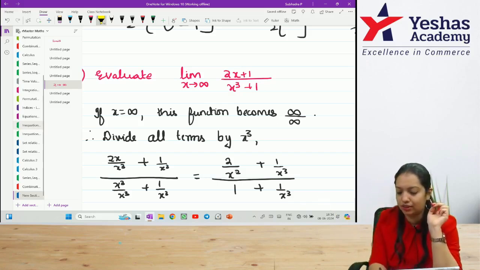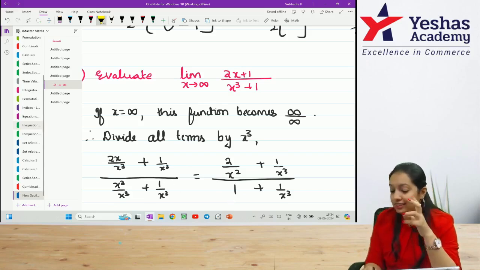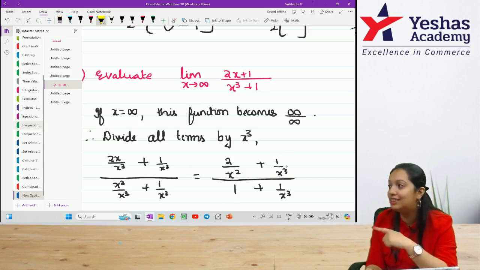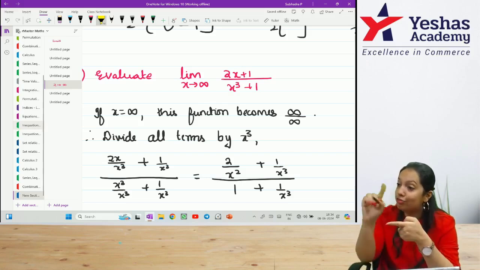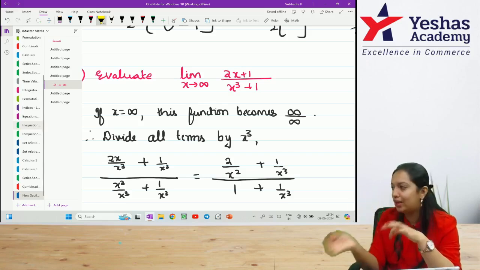x by x cube, that is x square is left out. 1 by x cube, I can't cancel anything. x cube gets cancelled. 1 by x cube, I can't cancel anything. And this is fine with me. 1 by x cube is fine. 1 by infinity value is equal to 0. That is okay. I don't have any problem. I shouldn't get infinity by infinity. 1 by infinity is fine.